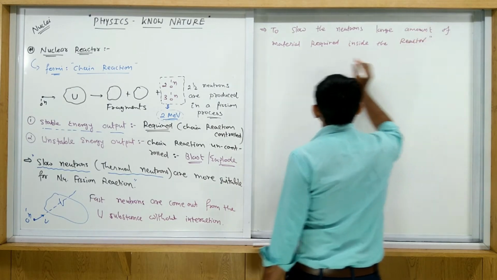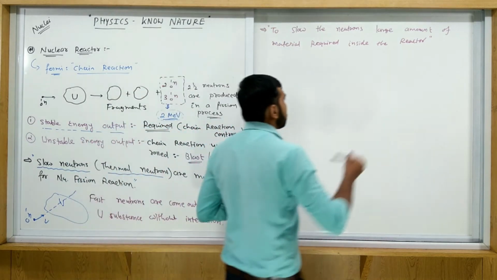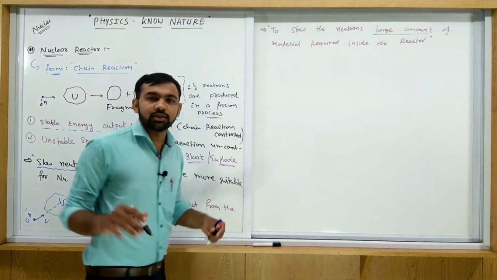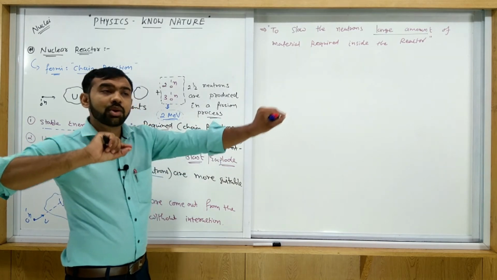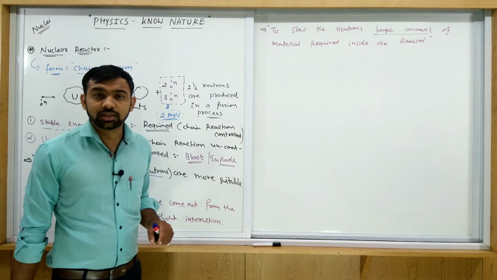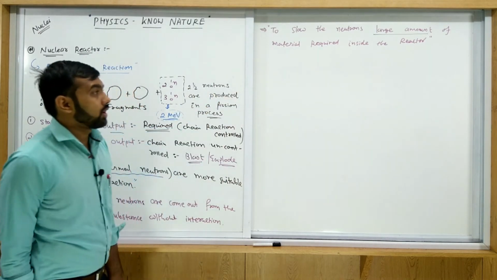This is the required condition. Why is a large amount of material required? When a neutron passes through a large amount of material, it may slow down during the collisions. So this is the required condition.